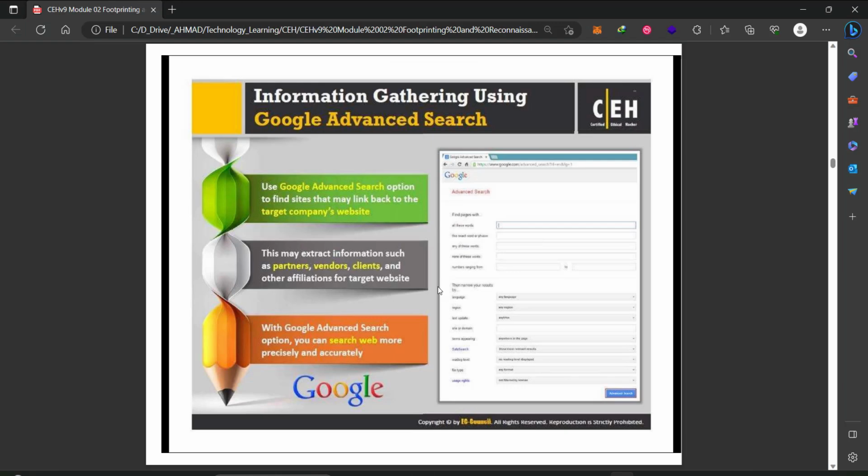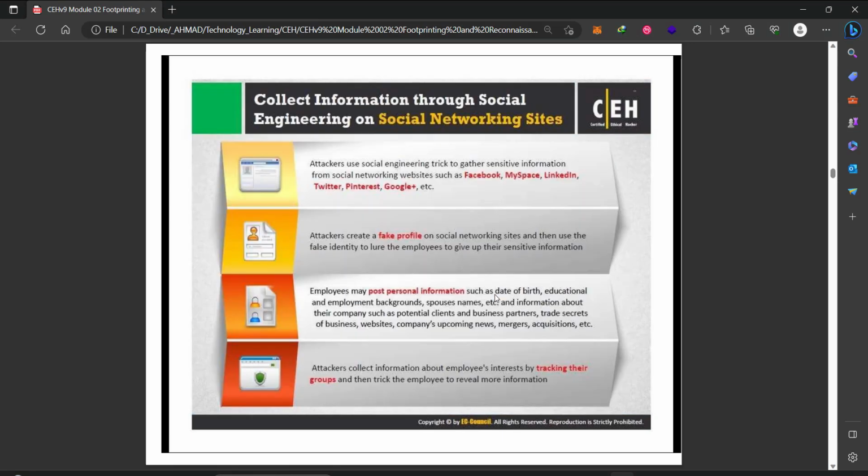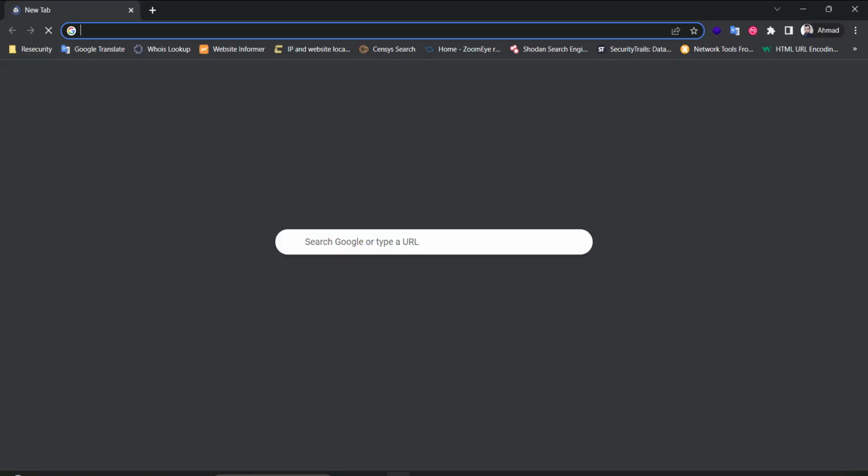So this is a brief about the Google Advanced Search engine. Now let's jump to footprinting via the social network sites. We've already talked about Facebook, LinkedIn, and Twitter in finding some useful information. In Twitter, you can look for the tags and the trending things. Let's say I want to target Yoti on Twitter.